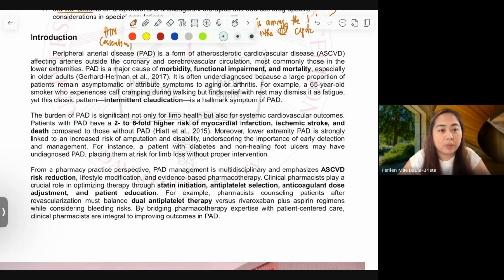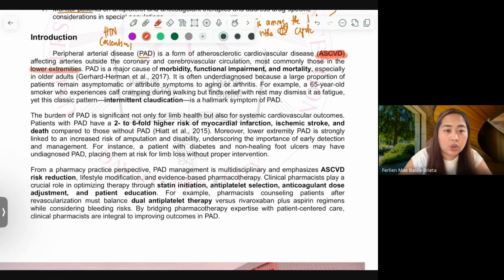This is derived from a study and also from DiPiro. Okay, so peripheral arterial disease, as mentioned, PAD, is a form of atherosclerotic cardiovascular disease. What we commonly mentioned before during dyslipidemia, we have ASCVD. So ASCVD is a very big term, and one of the forms of it is PAD, affecting arteries outside the coronary and, as I've mentioned, in the lower extremities.